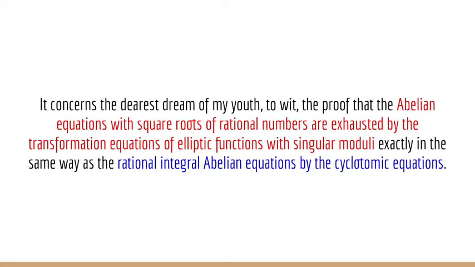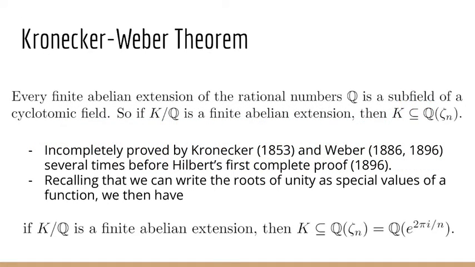So what Kronecker is writing here is really a comparison. In red, he's saying, okay, I want to show this, as we've already shown the stuff in blue. And so we'll get into what the red statement is and what the blue statement is next. First, we're going to start with what he's already proved, which is the Kronecker-Weber theorem.